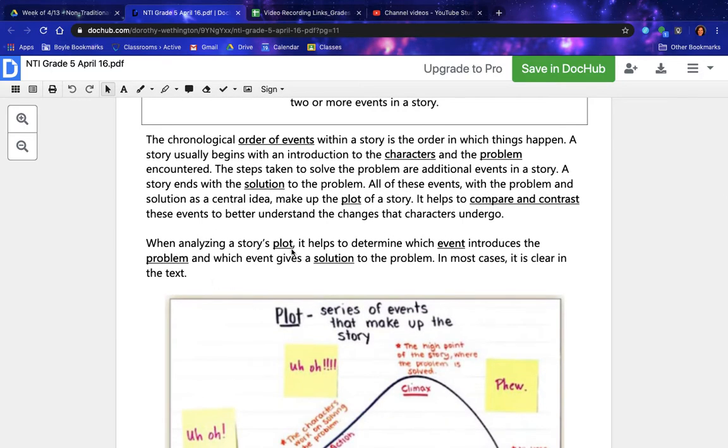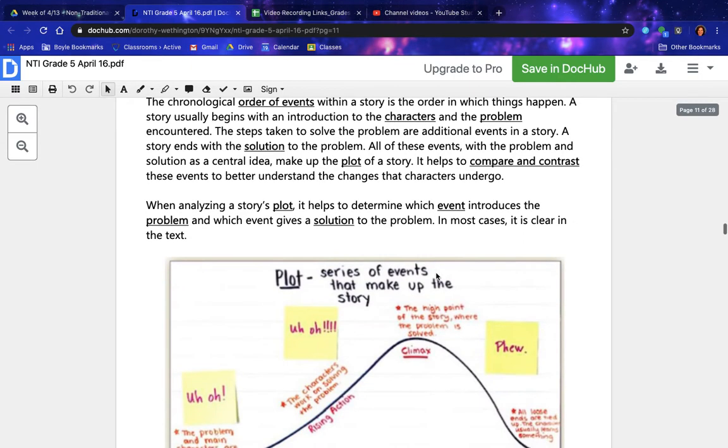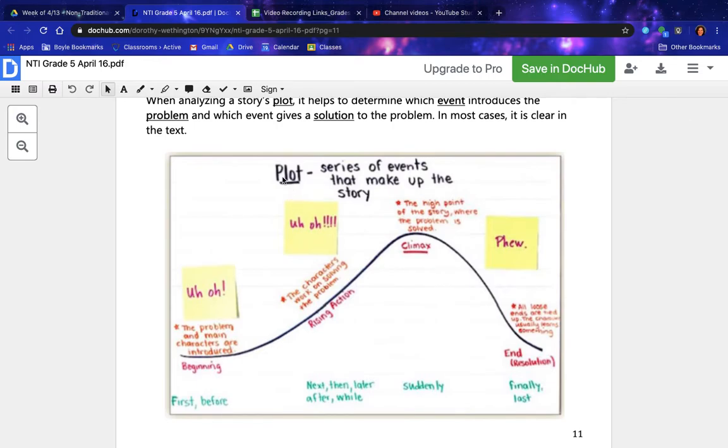When analyzing a story's plot, it helps to determine which event introduces the problem and which event gives a solution to the problem. In most cases, it is clear in the text. The plot: the series of events that make up the story.